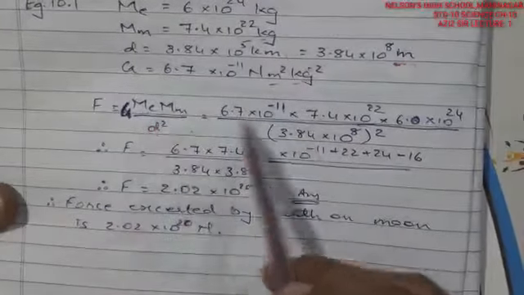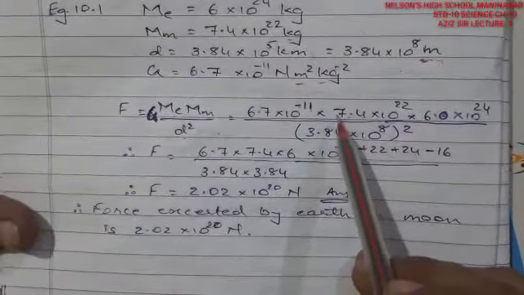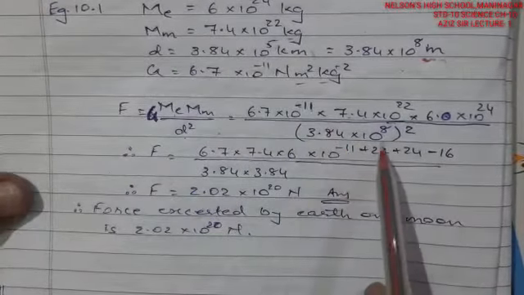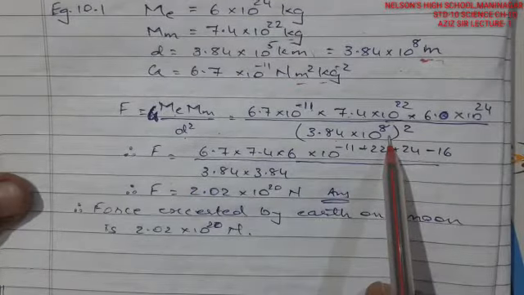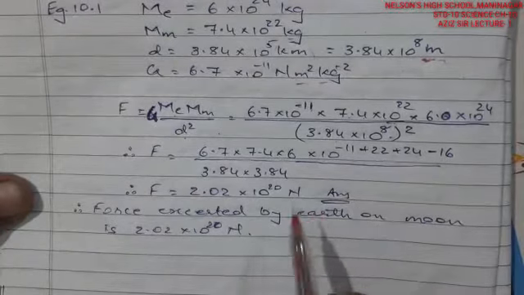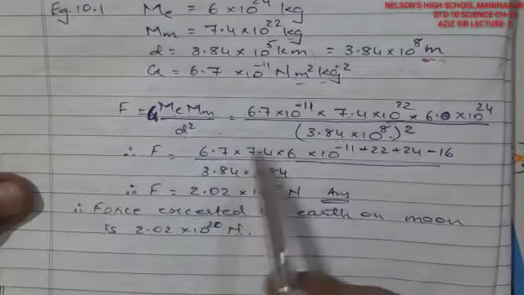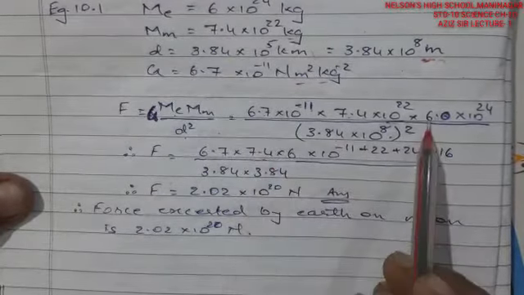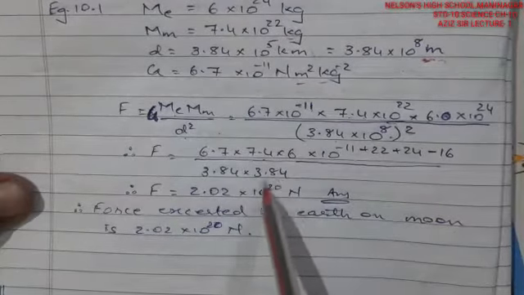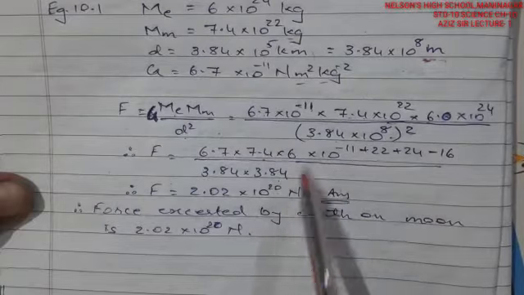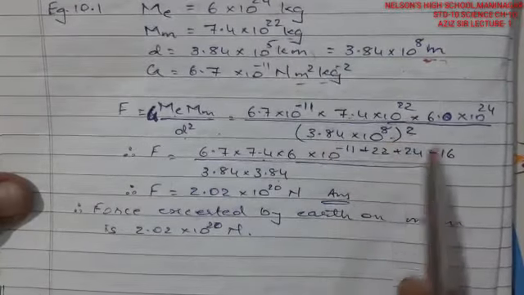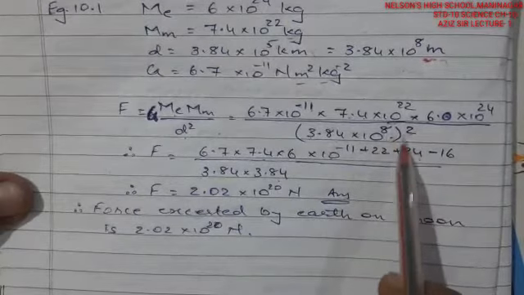All three are in multiplication, so we'll keep them as multiplication, and divide by 3.84 into 10 raised to 8, whole square, that is D square. Multiplying 6.7, 7.4, 6, and squaring 3.84, the powers are 10 raised to minus 11 plus 22 plus 24, and in the denominator 8 twos are 16.